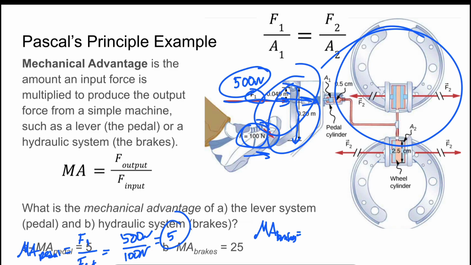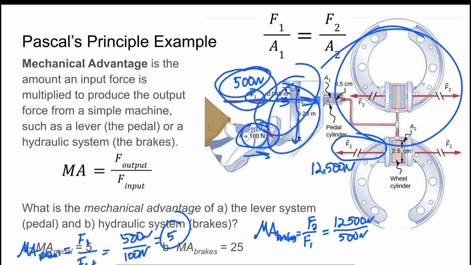equals F2, our output. So our output is F2 over here, which remember that was 12,500 newtons. And then divide that by our input force, which was F1 up here. So F2 over F1, and that again is 12,500 newtons divided by 500 newtons.